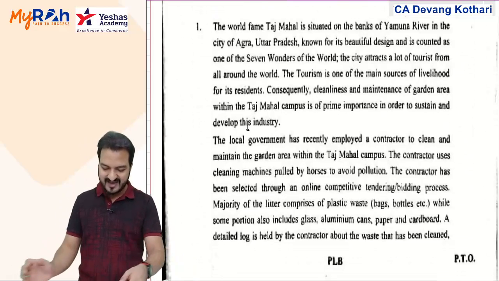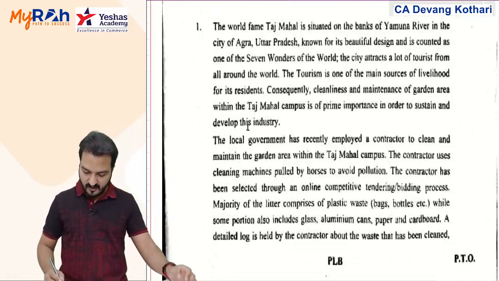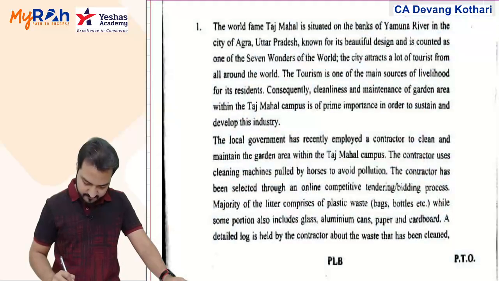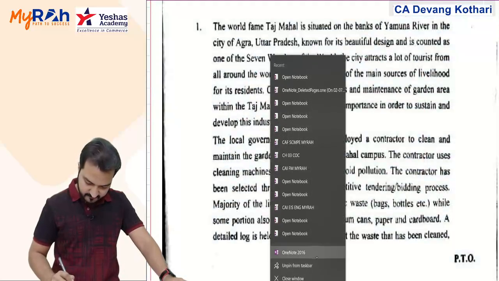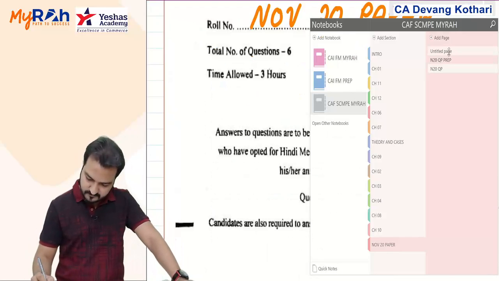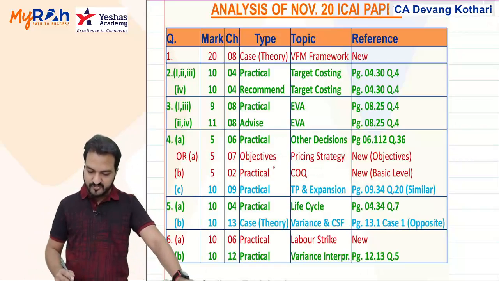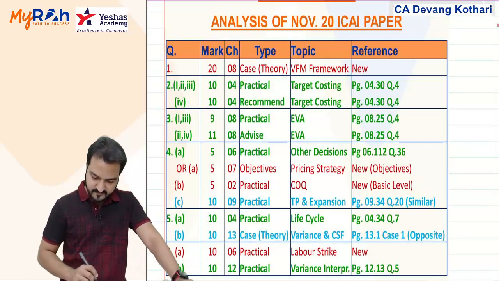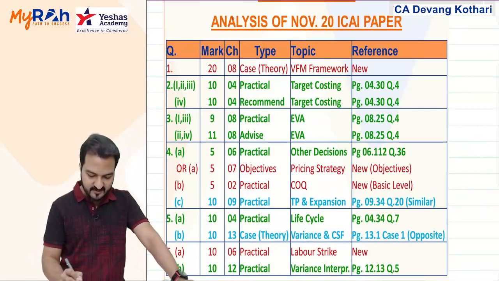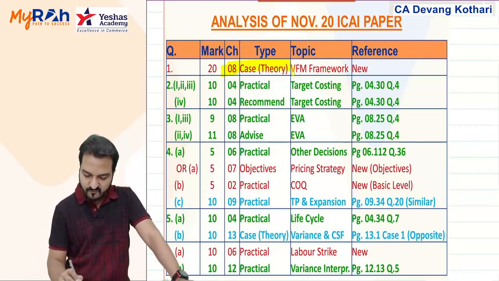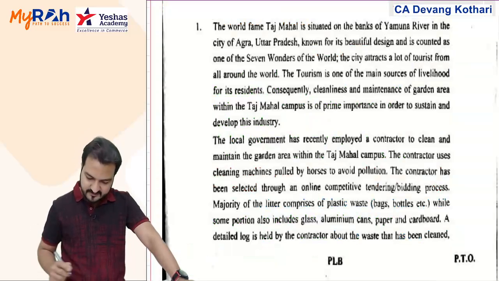Anyways, going further, in this paper, what were the questions? Total 6 questions, as I had told you in my last video. And if I show you the summary of the entire paper, this was how the entire paper was organized. Question 1 is a case study, a full theory case study, and that is from chapter 8, value for money framework. Let's read the question.